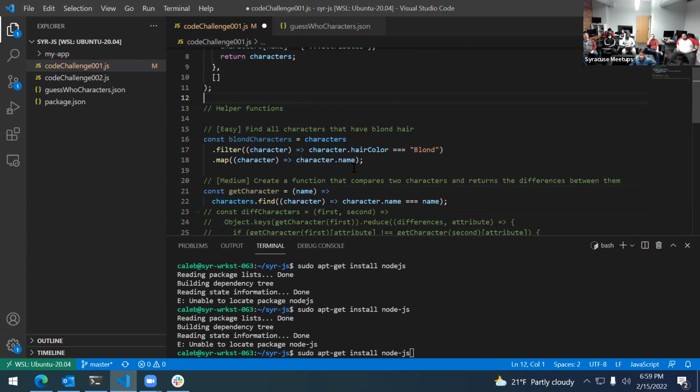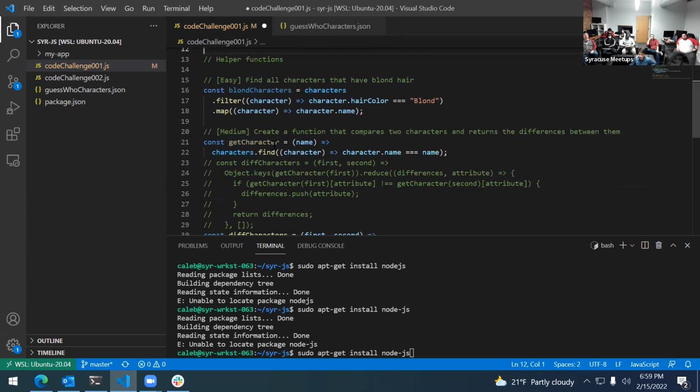Without that, originally for the second problem, I was saying a get character function that helped me by using a find instead of a filter. So a filter works well, and then you can grab the first element. You can also do a find, and if it doesn't find anything, it'll return a -1 index. Actually, that's not true. Find returns the actual thing that it found. If it didn't find anything, I think it returns undefined. Is that correct? Something like that. But if there are multiple ones, it returns the first one. Find does.